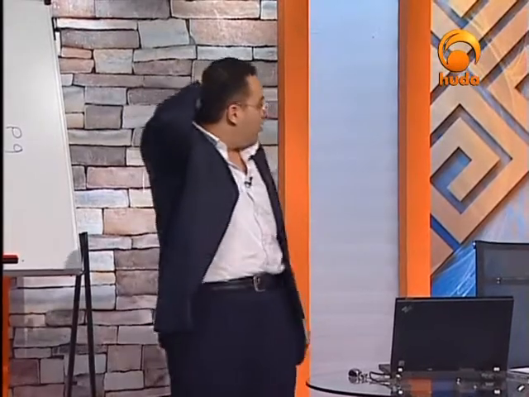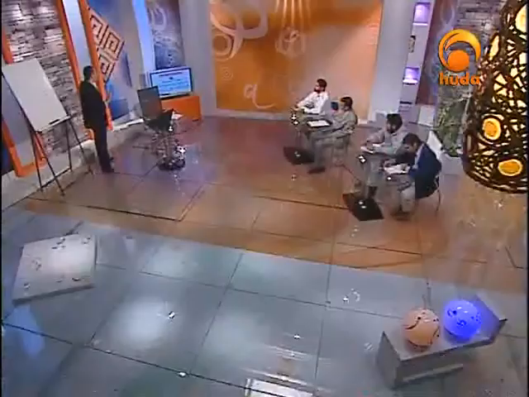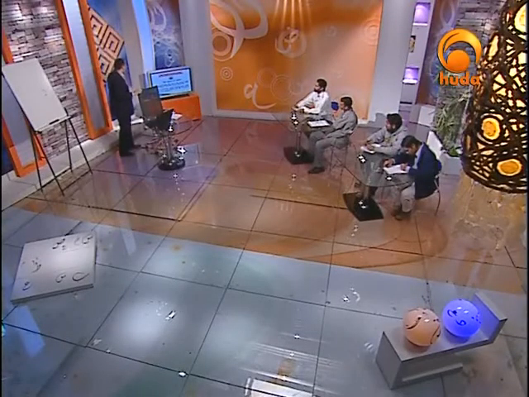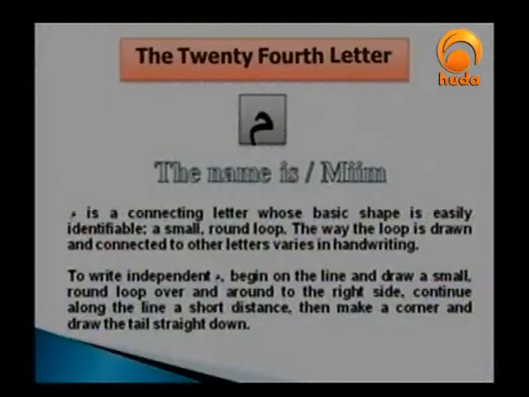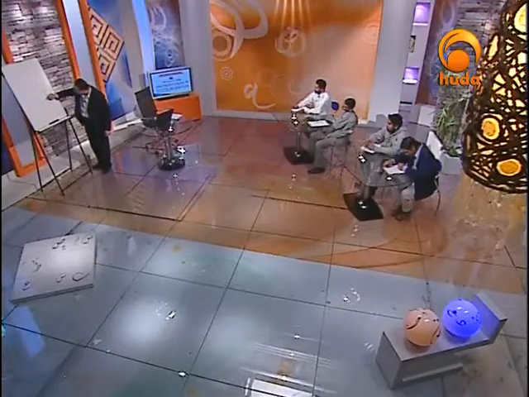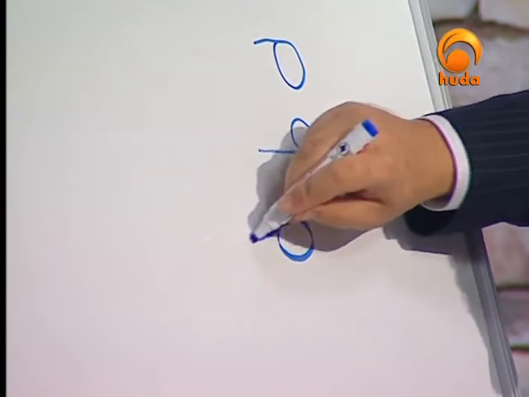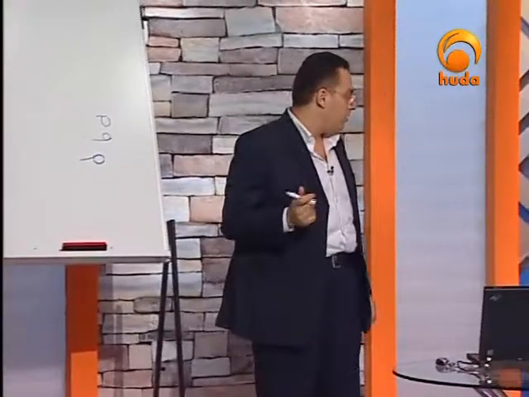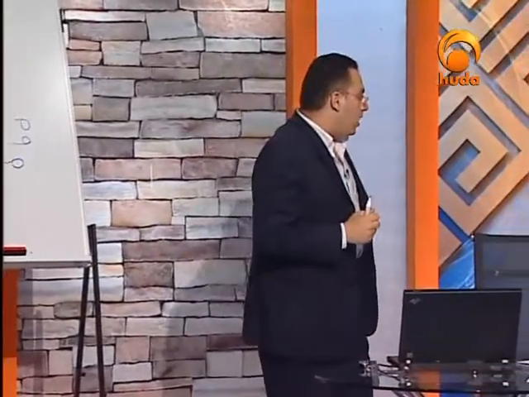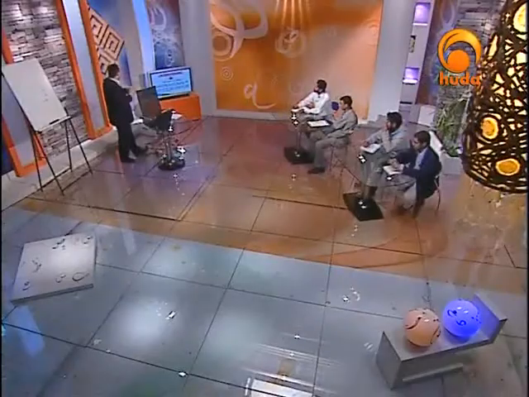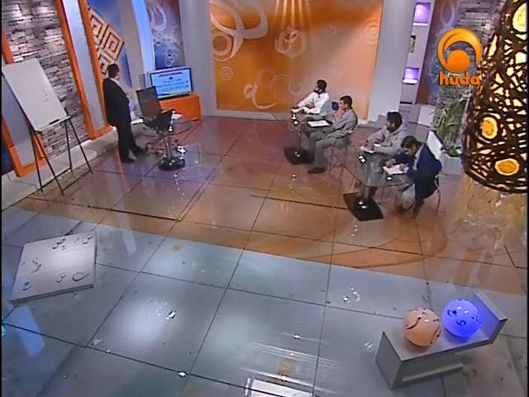To write independent meem, begin on the line, draw a small round loop over and around to the right side. Here it is, in this way. Can you see that? To the right side. So this is the loop, and then we make a straight line. Continue along the line a short distance, make a corner, and draw the tail straight down.